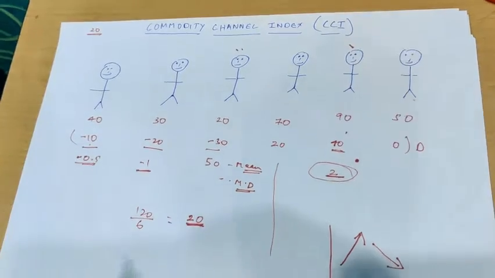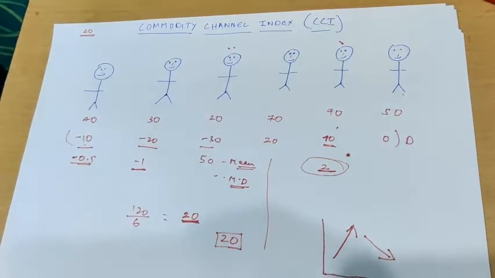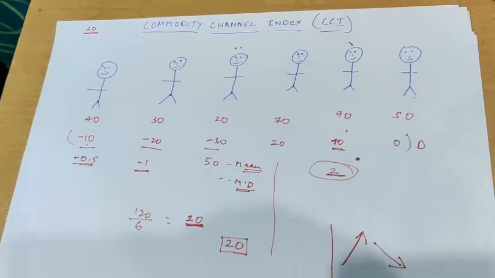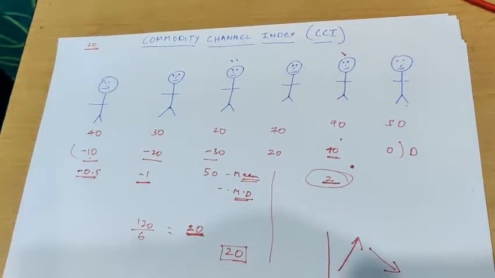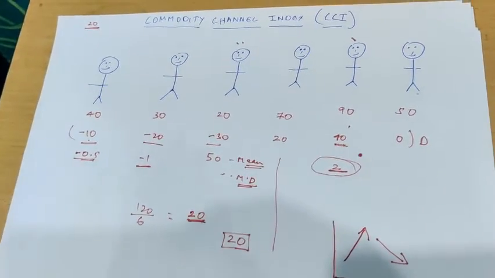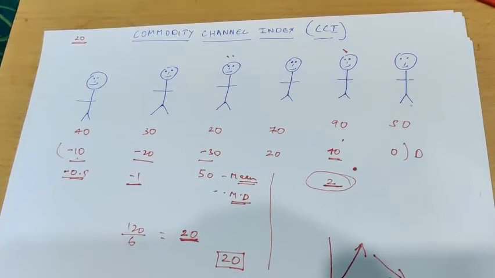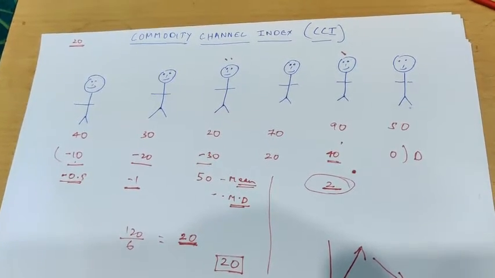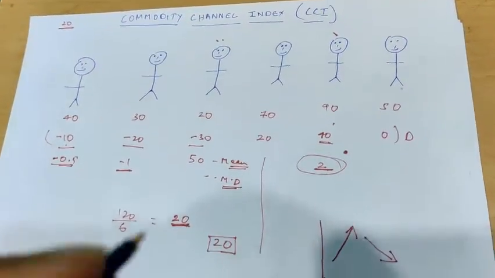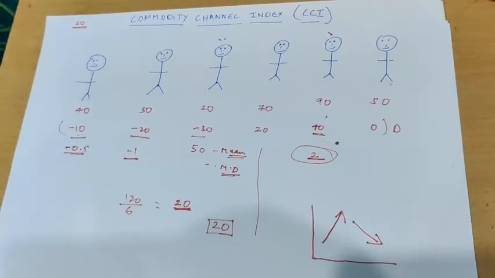So the basic setting in a CCI, which is 20, calculates the deviation and mean deviation of the previous 20 candles and gives you a number which tells you if the trend is strong or not. Many people think that above 100 is overbought and minus 100 is oversold, which is not a good practice, because as we have learned here, CCI tells you the strength of the trend.